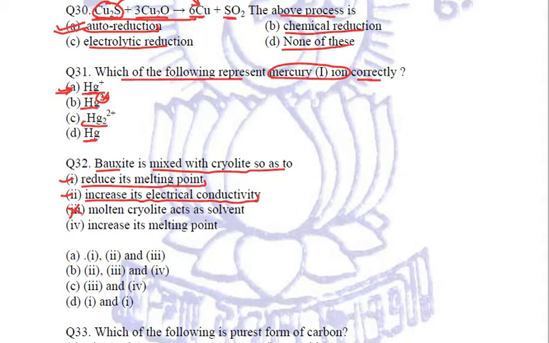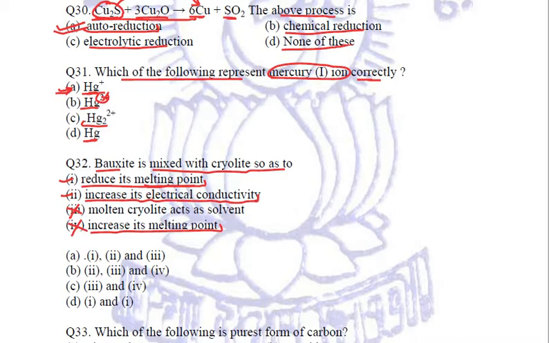Now, molten cryolite acts as a solvent? No, this is not the right answer. It doesn't act as a solvent, and it increases its melting point. Now, when cryolite is added, it is to reduce the melting point. So, it can't be to increase the melting point.